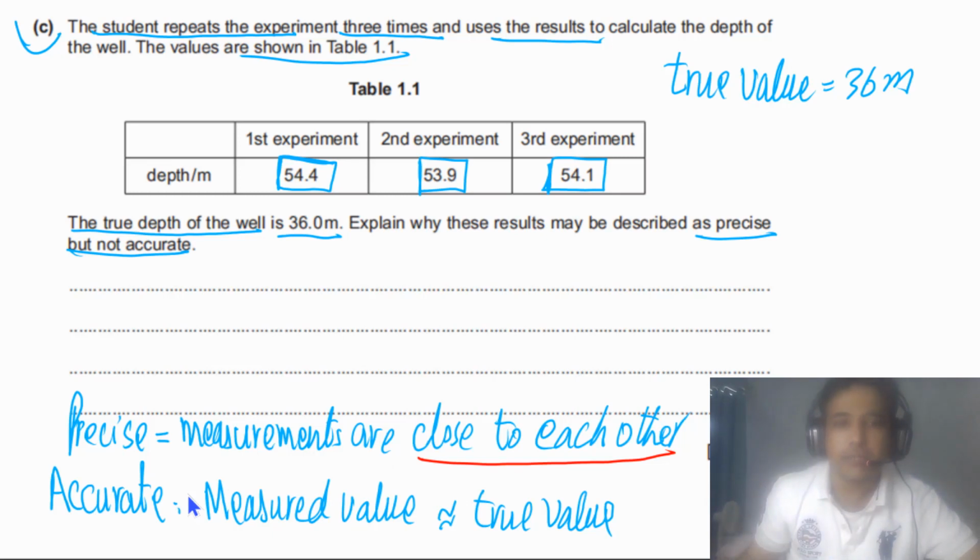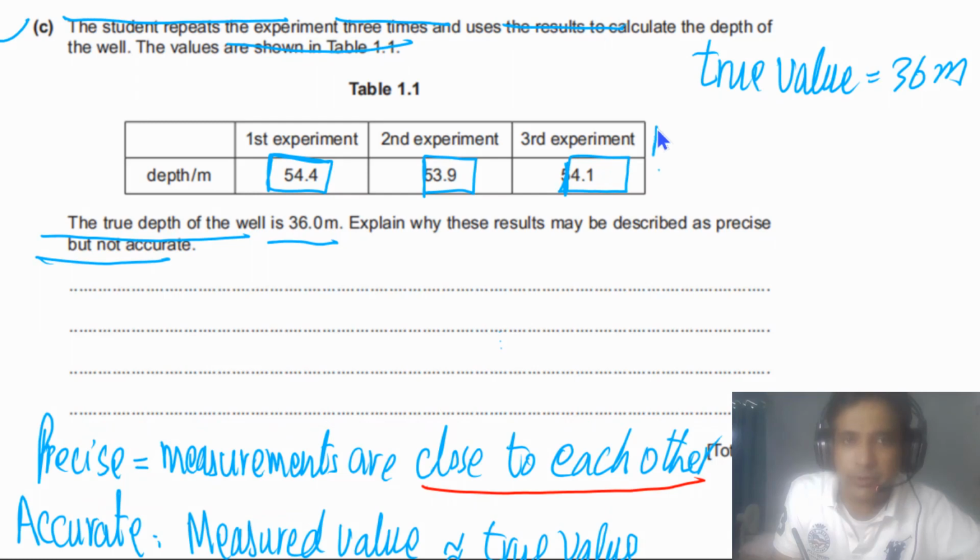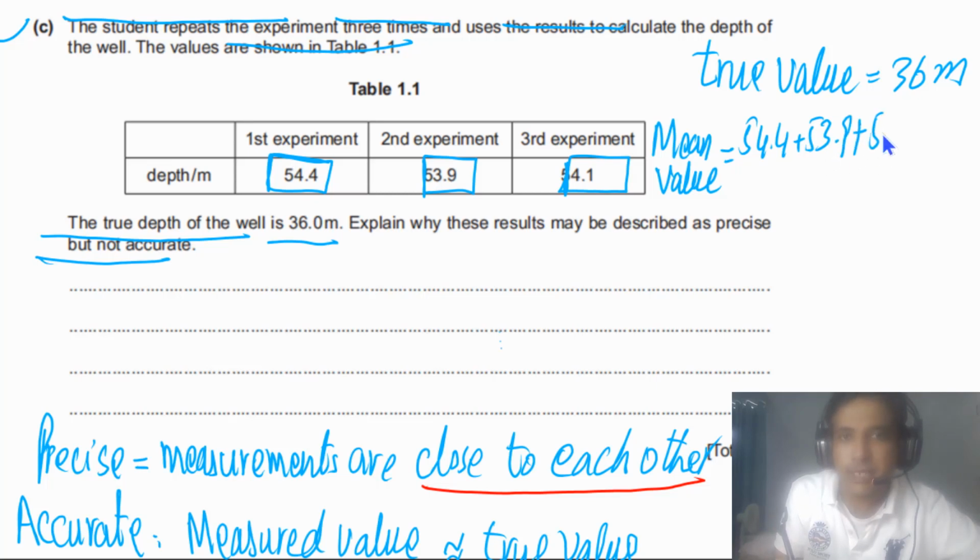Let's calculate the mean value first so you can have a better idea. The mean value is 54.4 plus 53.9 plus 54.1, divided by 3, which is about equal to 54.1.